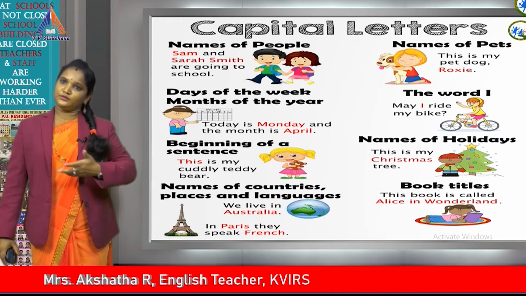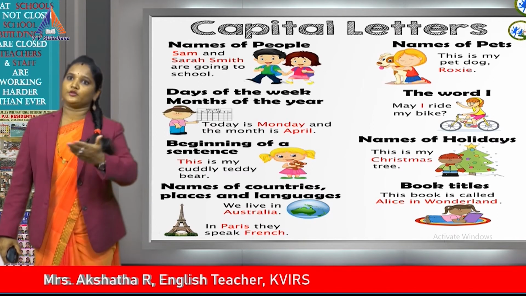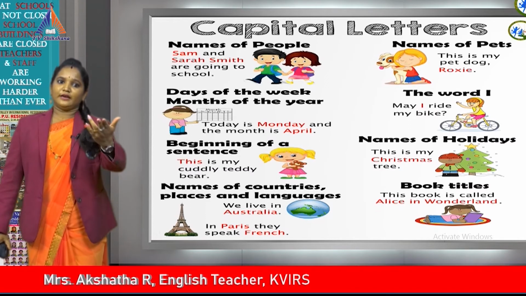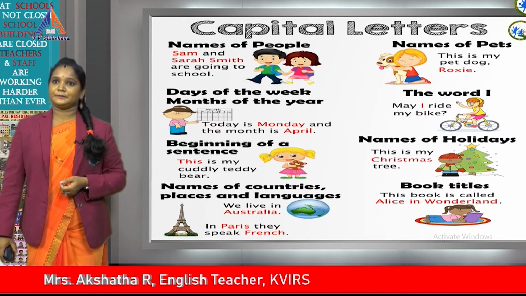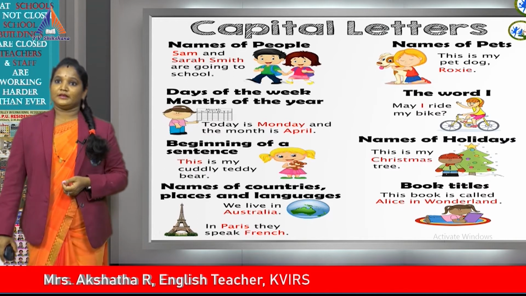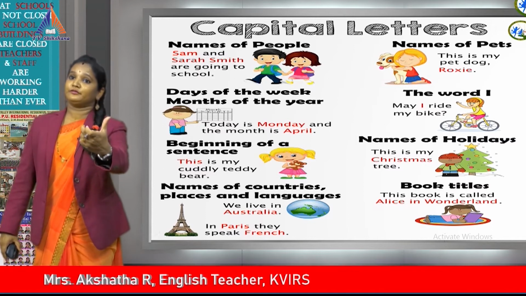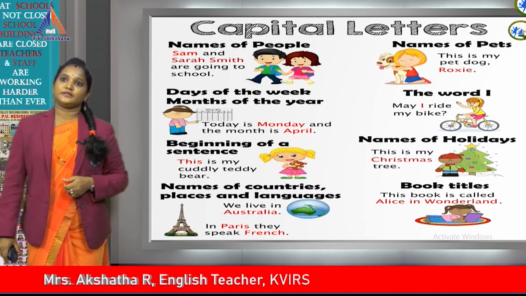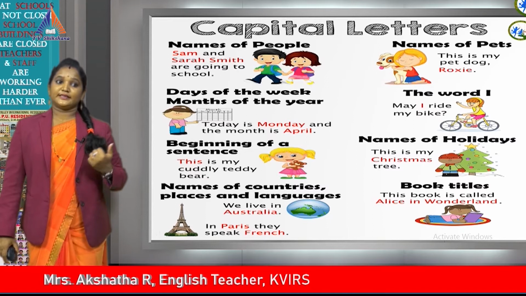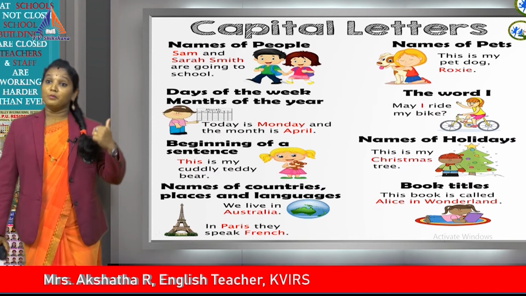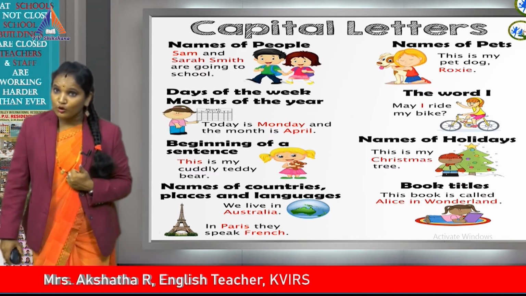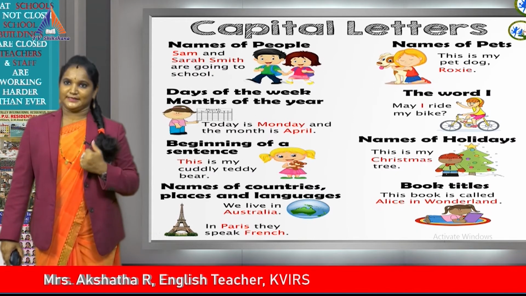What are the names? I think most of the people love to have dogs in your house. Here they have given the name Roxy. That's a particular name of that dog. So when you are writing that particular name of the dog, you write capital letter R. The next, days of the week, as I said, not only days of the week, months of the year also should be written with the capital letters.